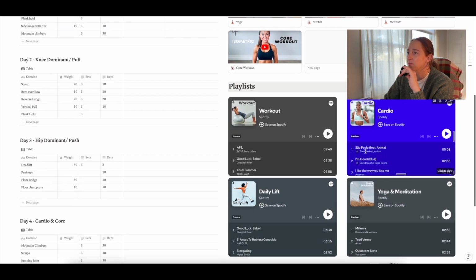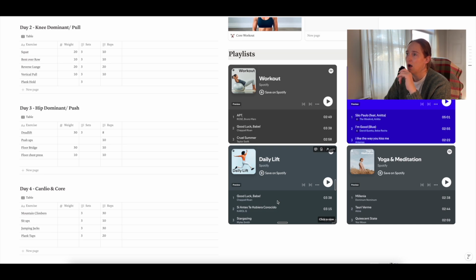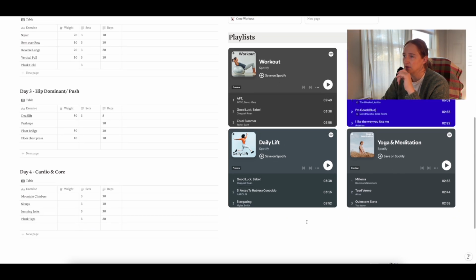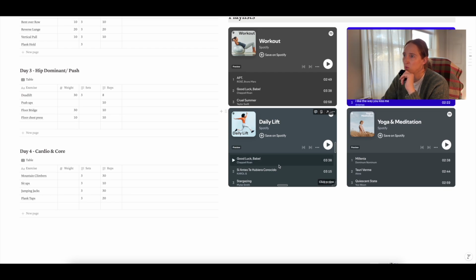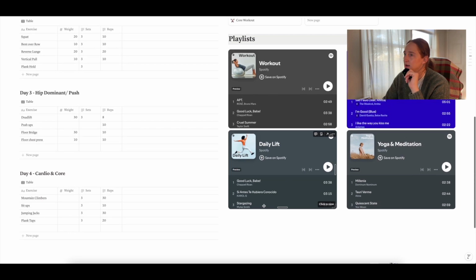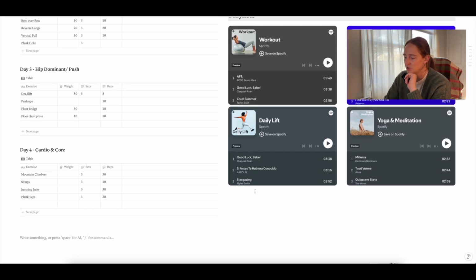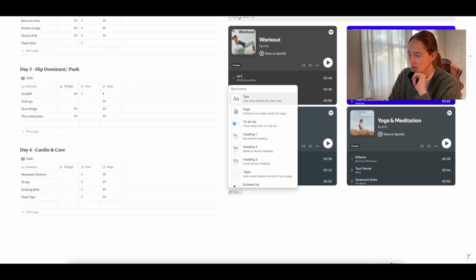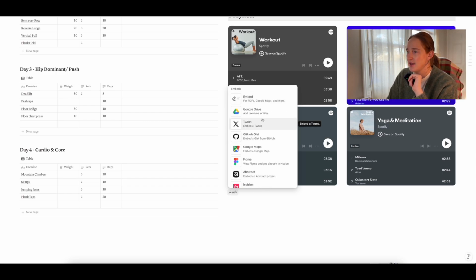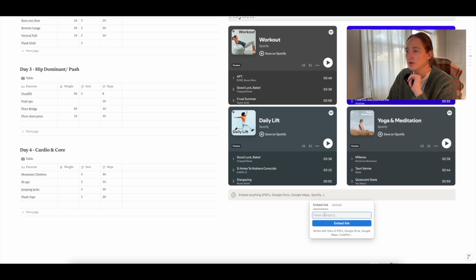And then I have a bunch of Spotify playlists just for when I'm working out. I can just pull up a playlist here, and then same thing as before, you'll just click the share button when you come to a playlist on Spotify, copy the link, and then paste in the embedded link. And just to show you how to do that, you could do /embed and then paste in the link here, and that's how it'll come up looking like that.